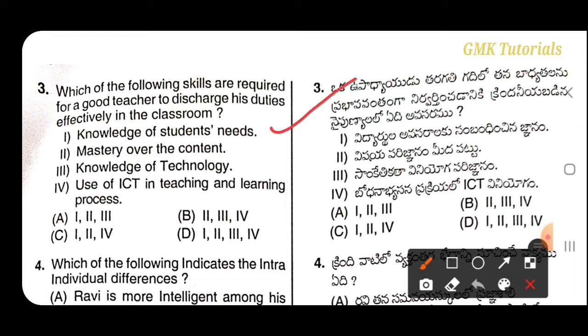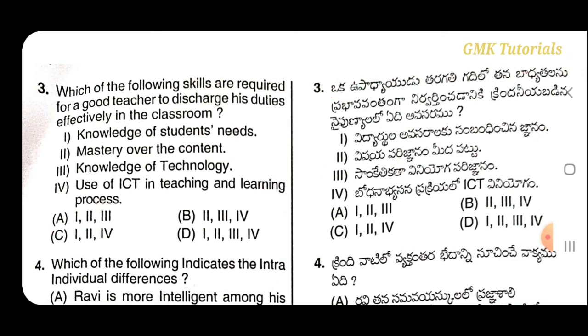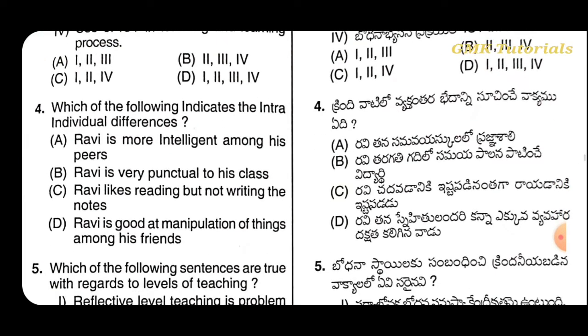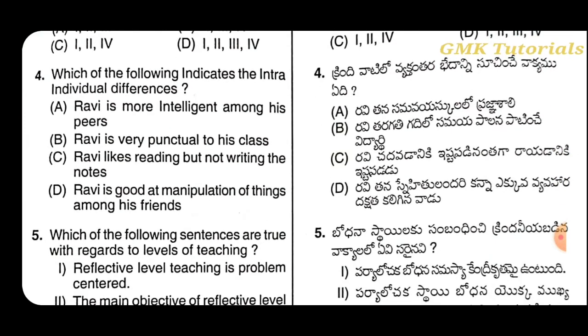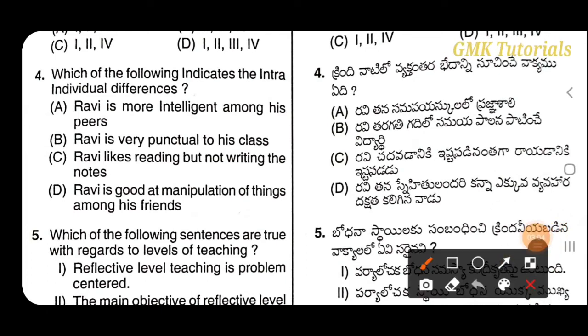Knowledge of students' needs is right, and mastery over the content and the use of ICT in teaching and learning. So C is the right answer, options 1 to 4 are correct. Which of the following indicate the intra-individual differences? Ravi likes reading but not writing the notes. That is the intra-individual difference.